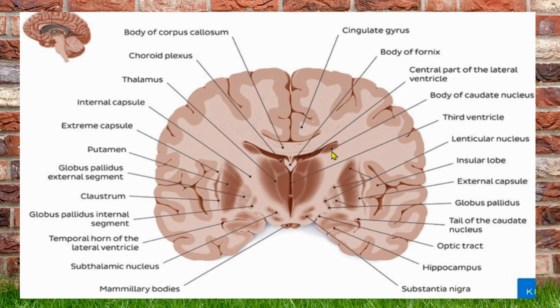Just lateral to the thalamus, we may appreciate a band of white matter called the internal capsule. The internal capsule above is a continuation of the corona radiata. From the neocortex, the axons are traveling, converging to the medial aspect, and this fan-shaped arrangement of white matter fibers from the neocortex is called the corona radiata. This corona radiata converges here and is given the name internal capsule.